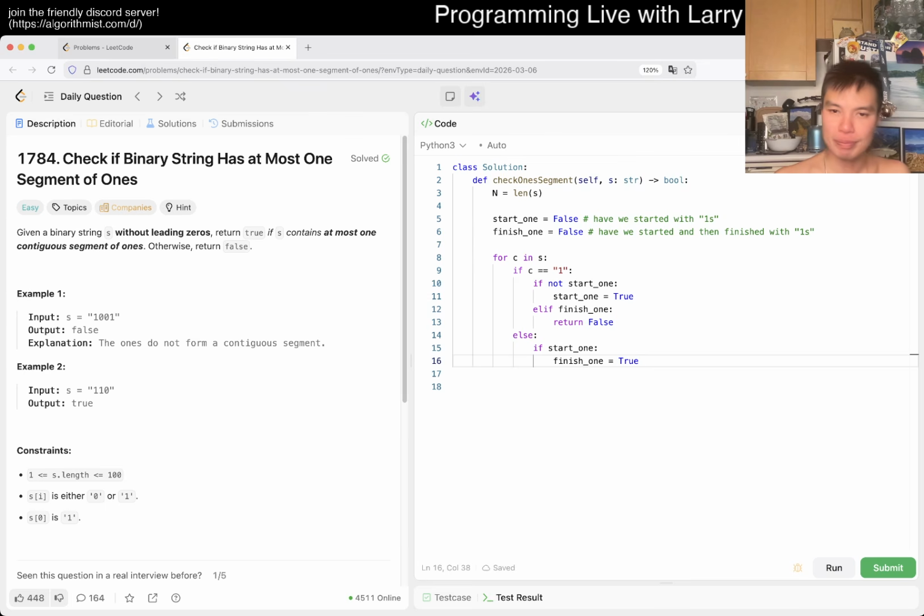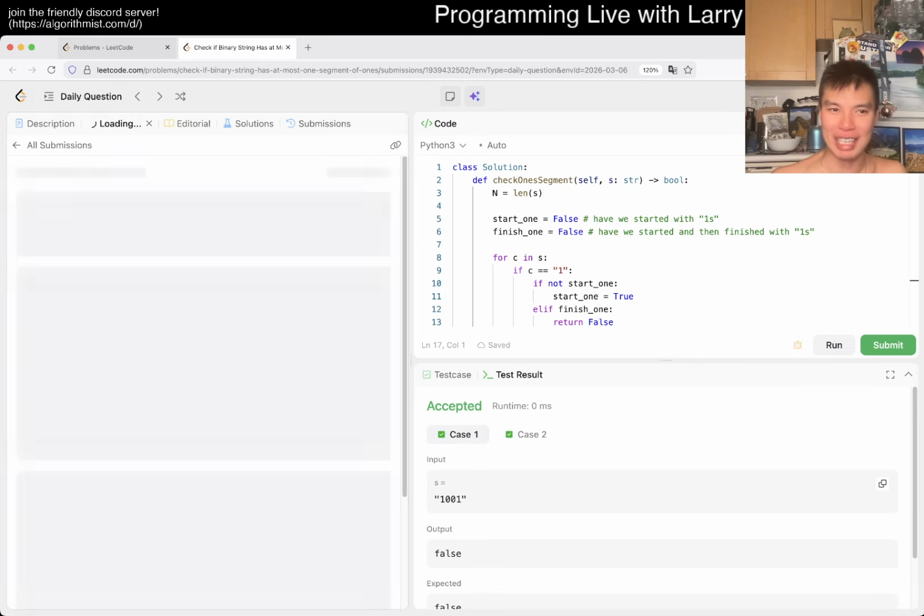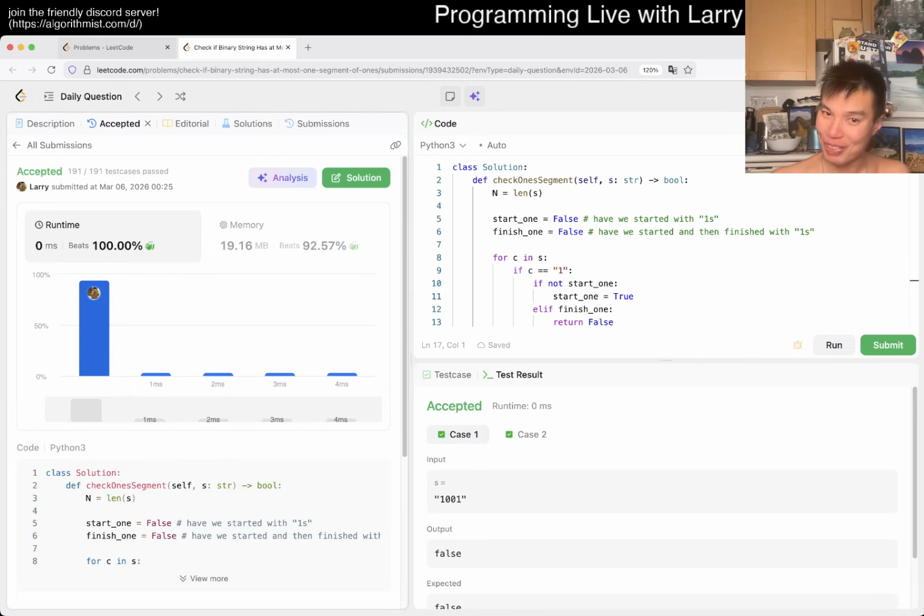Otherwise, we just don't do anything. But now, if this is true, and we finished, and then we see another sequence of ones, then we return false. That's basically it. And then we can return true if none of that ever happened. And hopefully that's right and I didn't miss any states, because that would be kind of sad. But yeah, it looks okay.